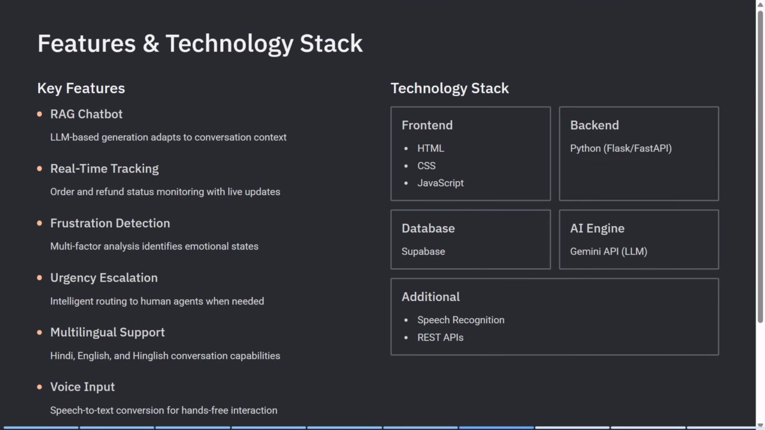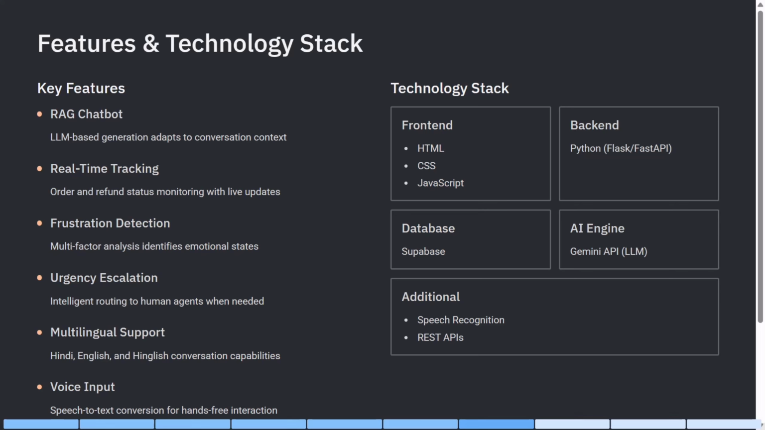Let's now discuss some features and the technology stack. We used LLM based dynamic responses, so the replies are not hard coded and can adapt to different situations. Second, we provide real time tracking of orders and refunds using live database data, as we showed in our Supabase database. Next, we also perform multi-factor frustration detection and combine it with urgency to make better decisions. This allows us to implement an intelligent escalation system. Additionally, our chatbot supports multiple languages like Hindi and English, and also supports voice input for better accessibility.